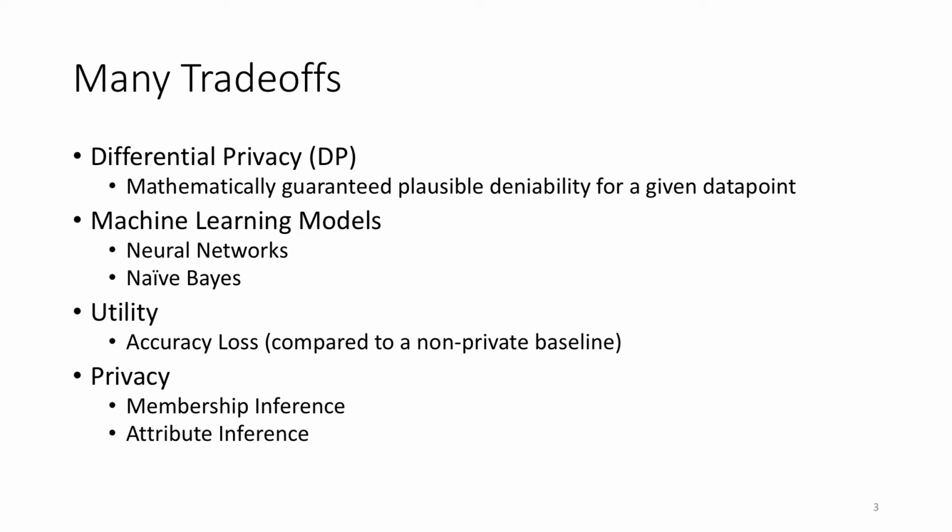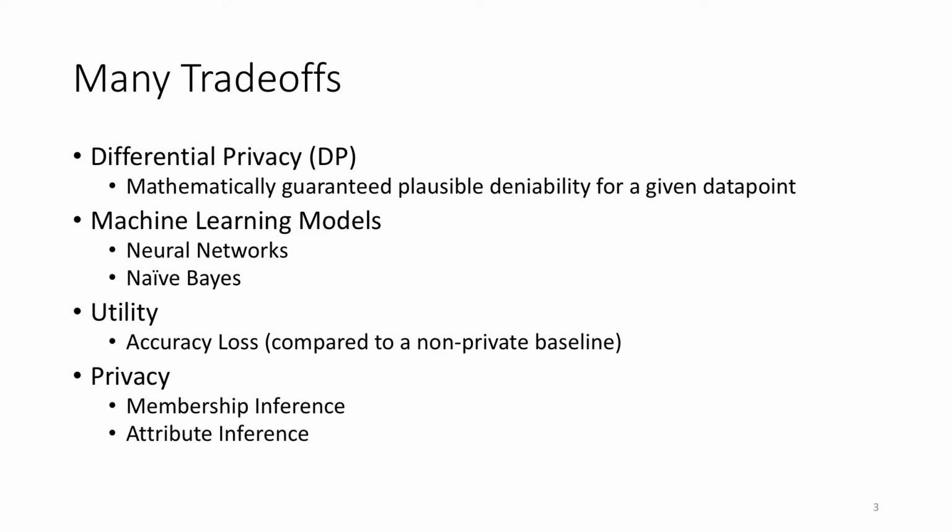Now, when we refer to utility, we refer to accuracy loss, the difference in prediction accuracy of our differentially private machine learning model when compared to a non-private baseline model. And whilst privacy is captured within the limits set by differential privacy, we also want to capture the real-world privacy leakage as measured through two privacy attacks.